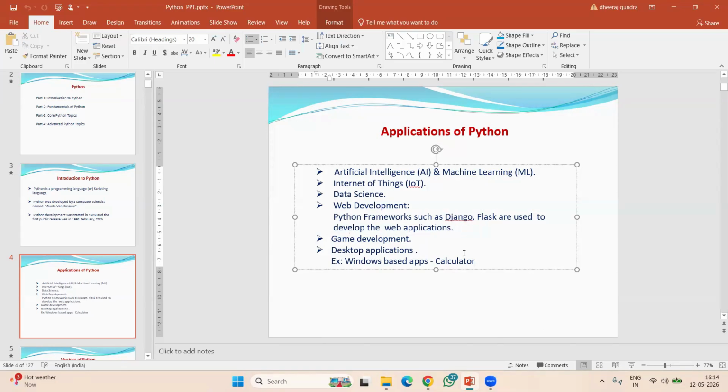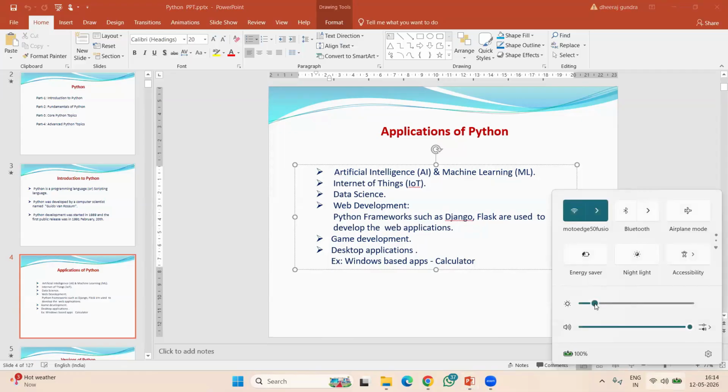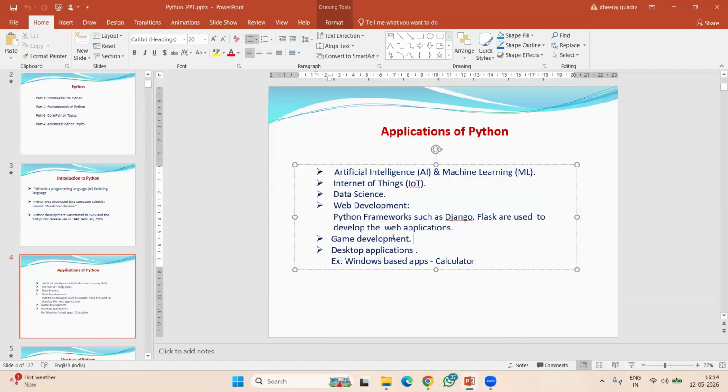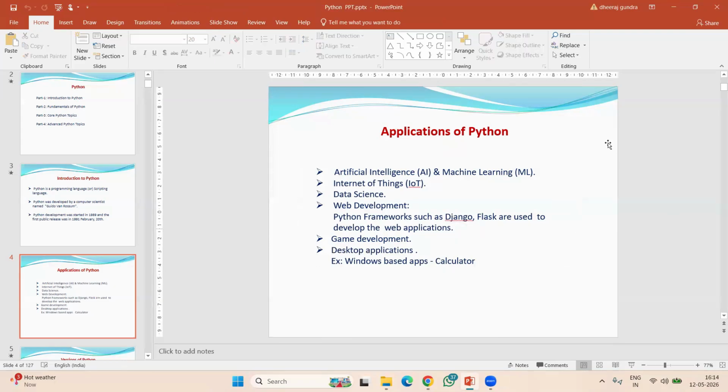Next, Python also supports game development. Games also we can design using Python and Python libraries. Next, desktop applications. Python also supports developing desktop applications, for example, Windows-based applications, a calculator.